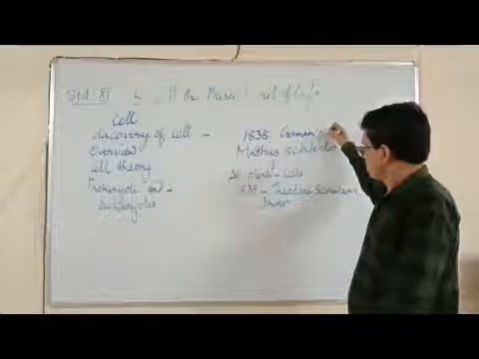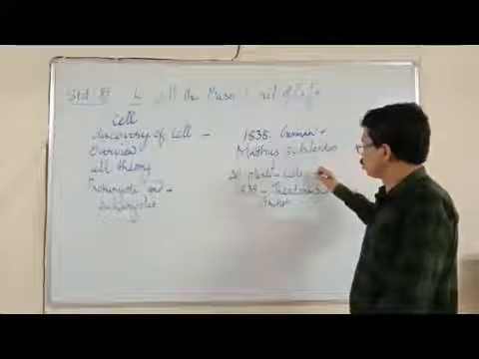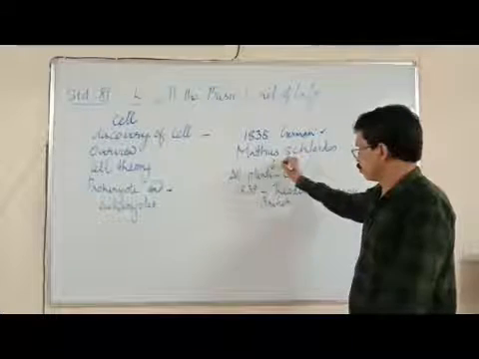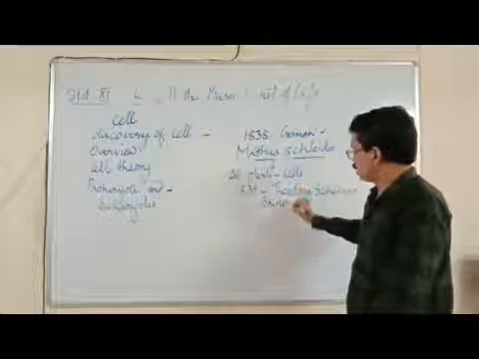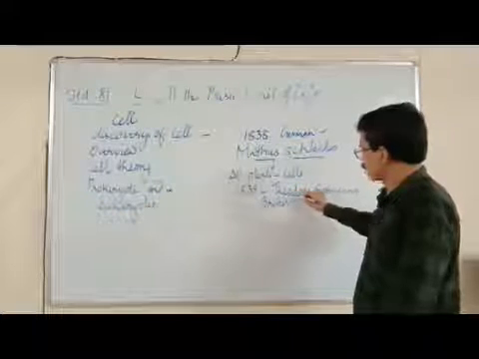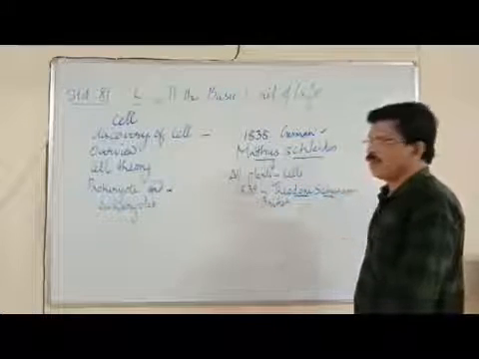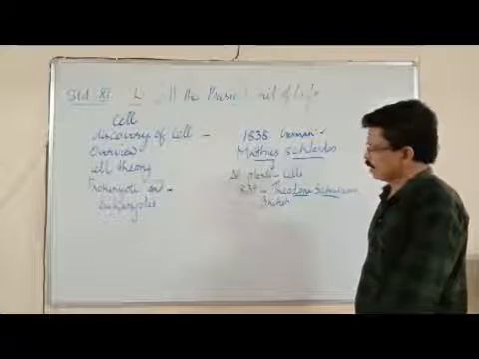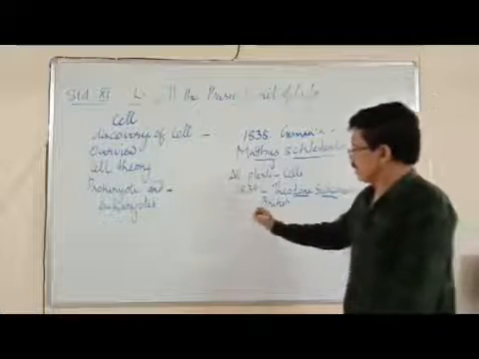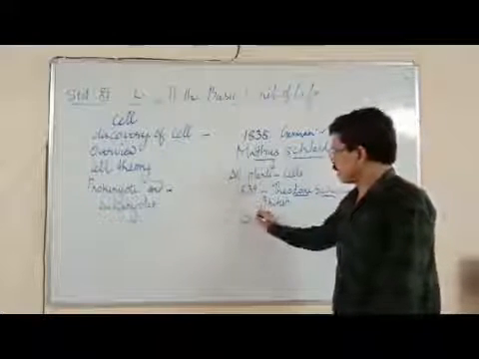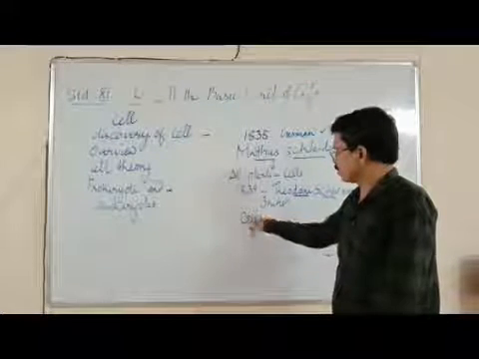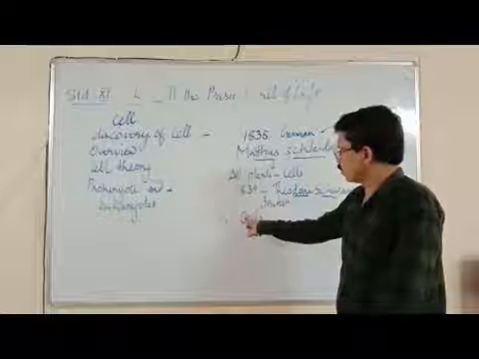So, with the combination of these two ideas of the German scientist Matthias Schleiden and the British scientist Theodore Schwann, we developed cell theory. Cell theory says that the body of all plants and animals is made up of cells. Cells are the structural and functional unit of all organisms.